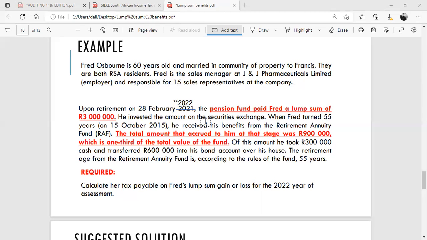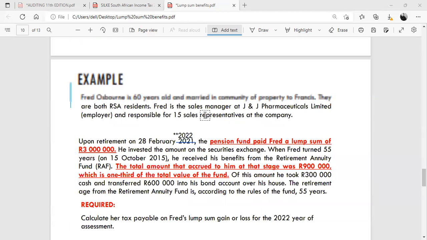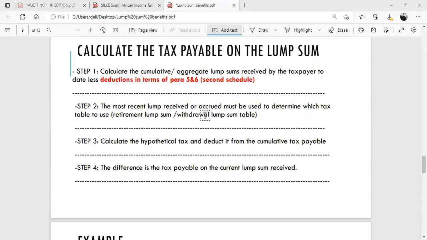So now we have to calculate the tax payable on Fred's lump sum gain or loss for the 2022 year of assessment. So we have to calculate the tax on the 3 million lump sum that he has received in the current year of assessment. So step number one, let me just go back to the steps. Step number one is to calculate the cumulative or aggregate lump sums received by the taxpayer to date, less deductions in terms of paragraph 5 and 6.